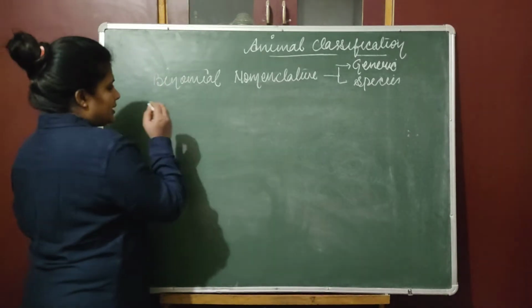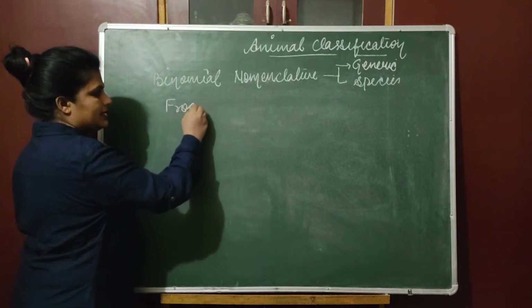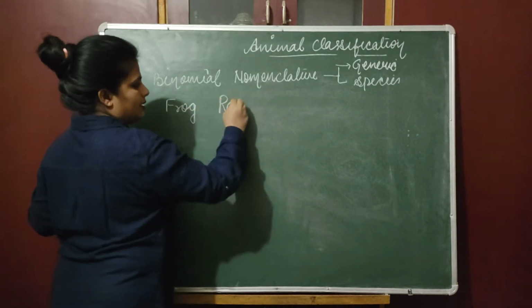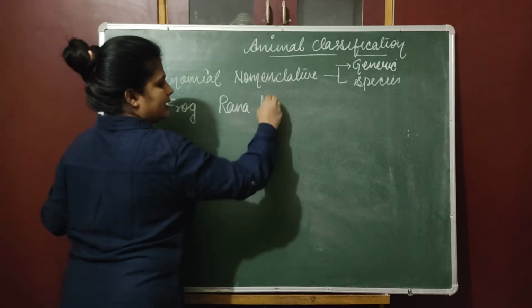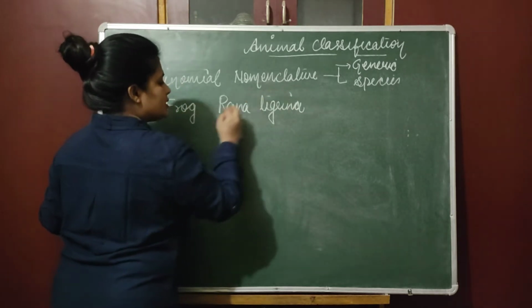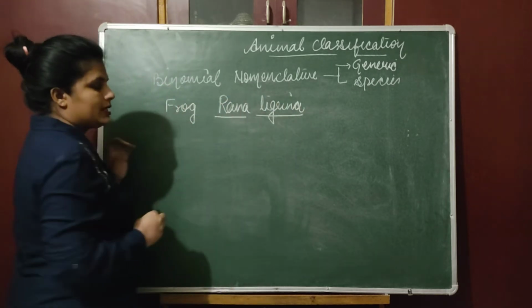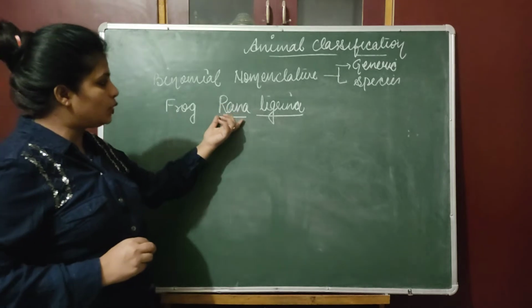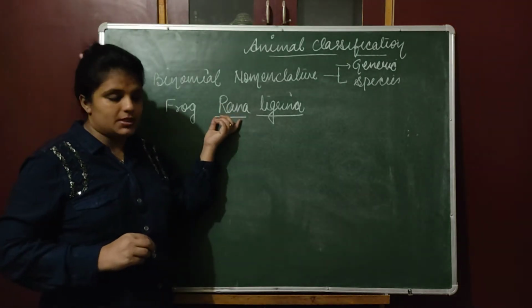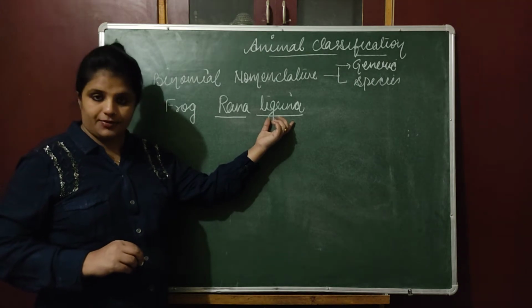Like the scientific name of frog is Rana tigrina. So this one is the generic name and this one is the species name. Genera include species, and species is the smallest category of classification.